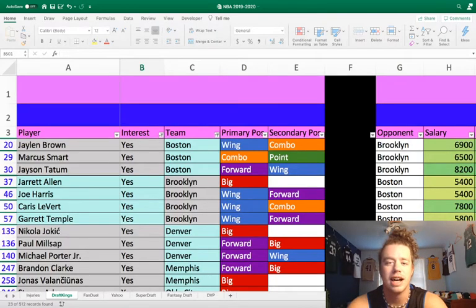Today I'm here to break down the NBA slate on Wednesday, August 5th. We got a nice 6-game slate, some really terrible games I really don't want to watch, a lot of defensive teams. So there's some tough plays we're going to have to make today if we want to be different and make some good lineups. But hey, that's the kind of thing we got to get into, and we're going to break it all down for you here today.